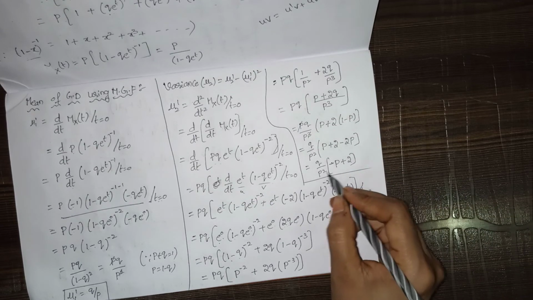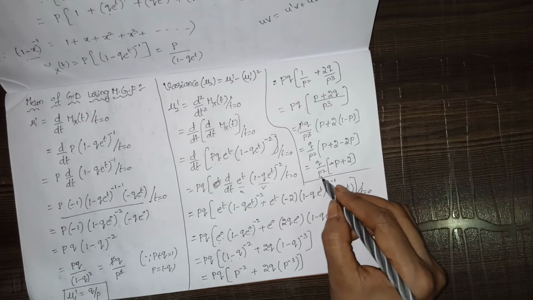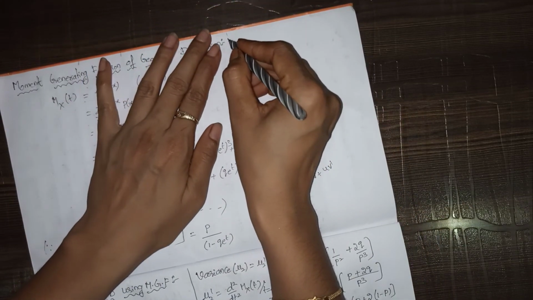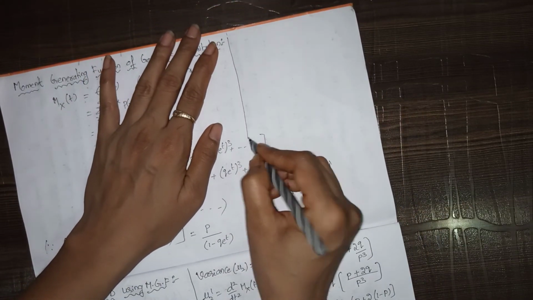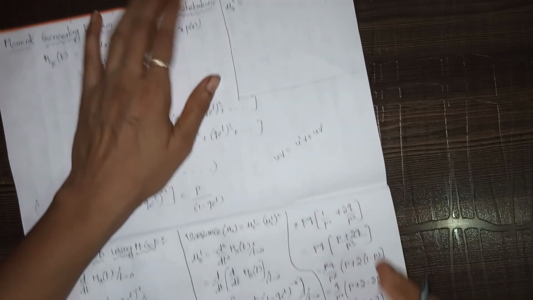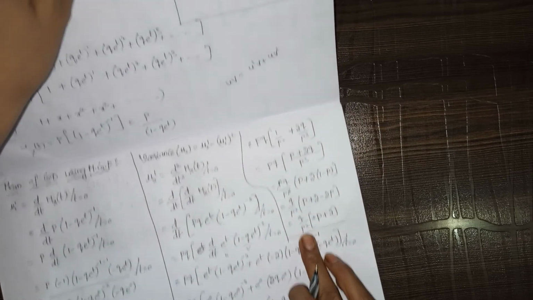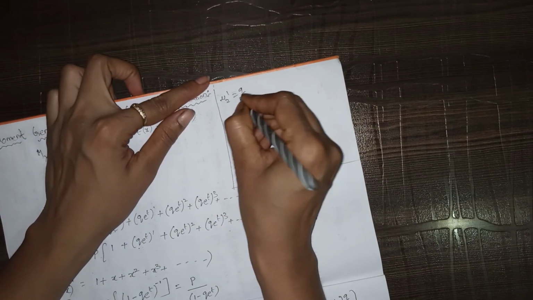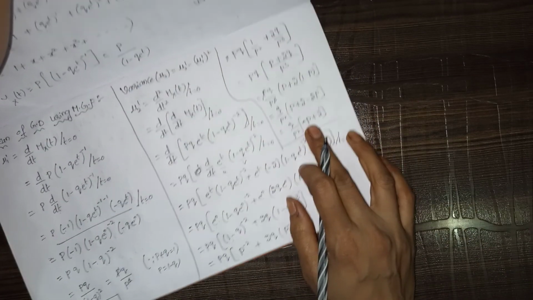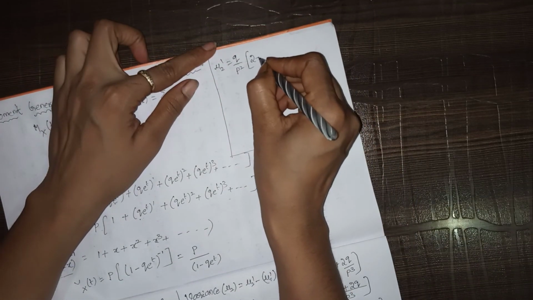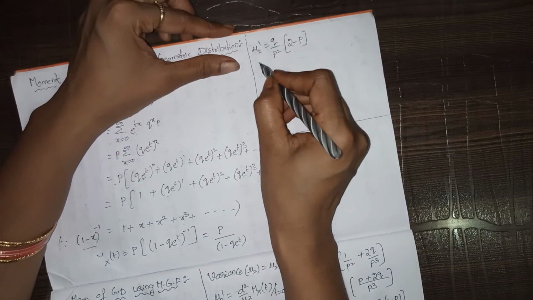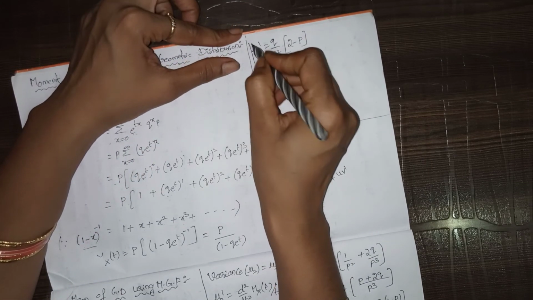Okay, in the sense what is the value of this one, the mu 2 dash value? So mu 2 dash equals q by p square into 2 minus p. Okay, so this is the answer, the mu 2 dash value.